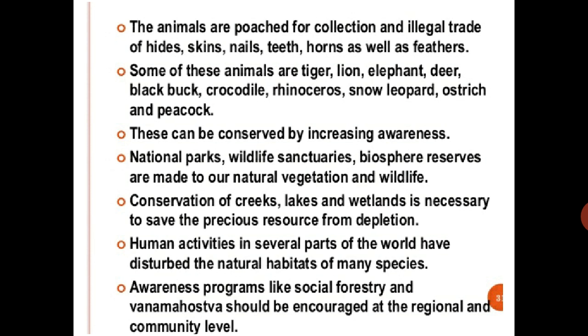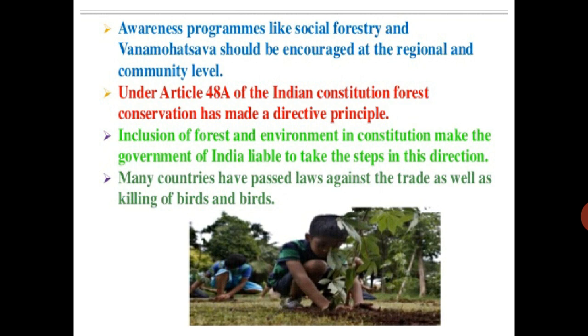Conservation of creeks, lakes and wetlands is necessary to save these precious resources from depletion. Human activities in several parts of the world have disturbed the natural habitats of many species. Awareness programs like social forestry and Van Mahotsav should be encouraged at the regional and community level. We have to be aware of the program of social forestry and Van Mahotsav, which means we are growing more trees. We have to conserve the wildlife, the animals, plants, all the things.